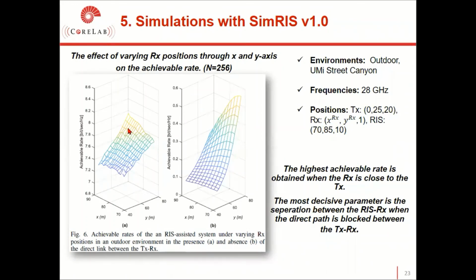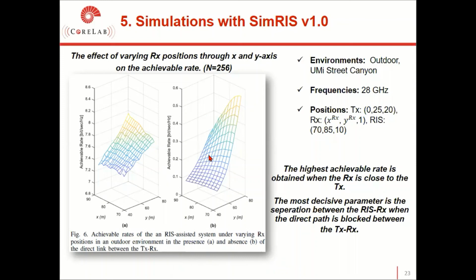From figure A, we observe that the highest achievable rate is obtained when the receiver is close to the transmitter, because the channel between the transmitter and the receiver is more dominant than the RIS-assisted link in terms of achievable rate.